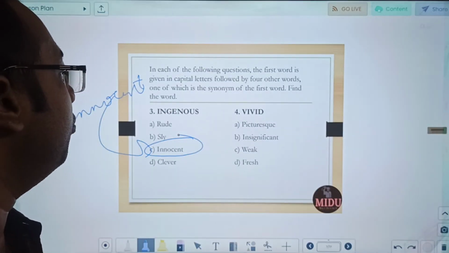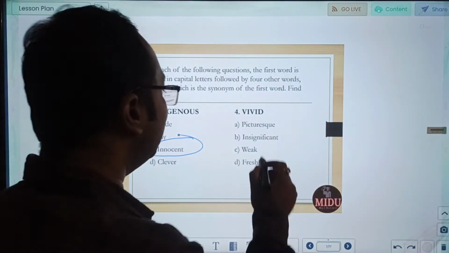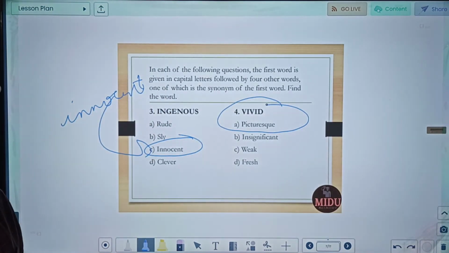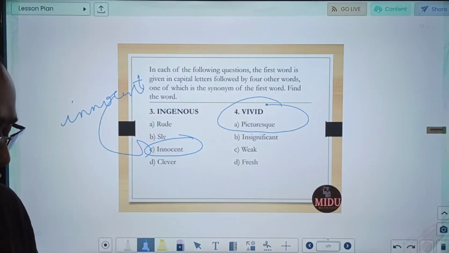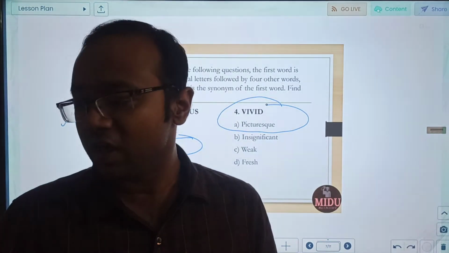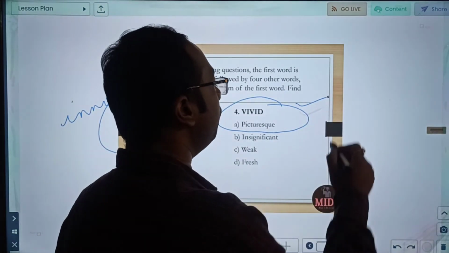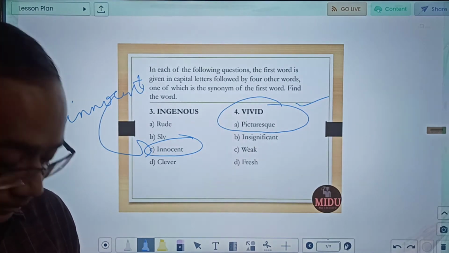Next, vivid. So vivid is a typical kind of word, and vivid as well as picturesque, basically both of them mean something having the appearance of a vigorous life or freshness. So we can say a very vivid scenery, a very vivid view, that is the meaning of vivid. So that will be its synonym. Let us move to the next word.